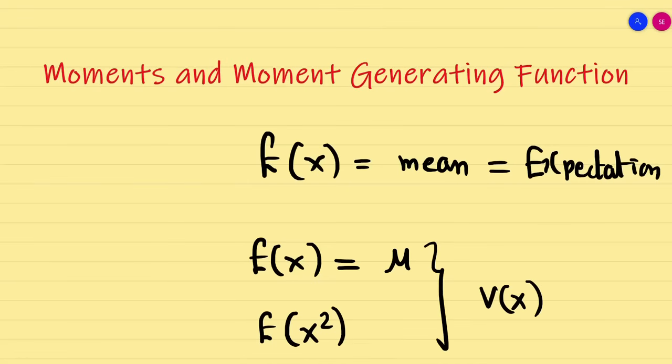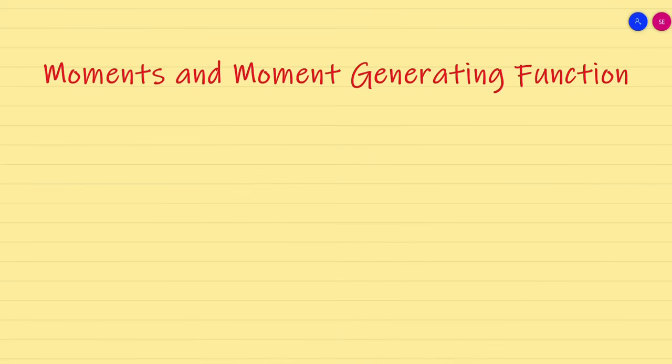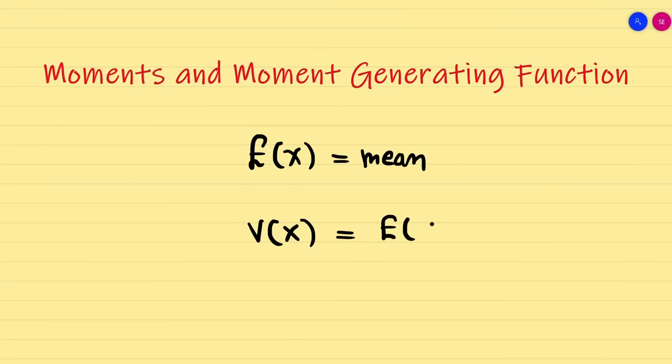We know the relation between E of x and E of x square will give the variance. So E of x is simply my mean, and then my variance is going to be E of x square minus E of x whole square.